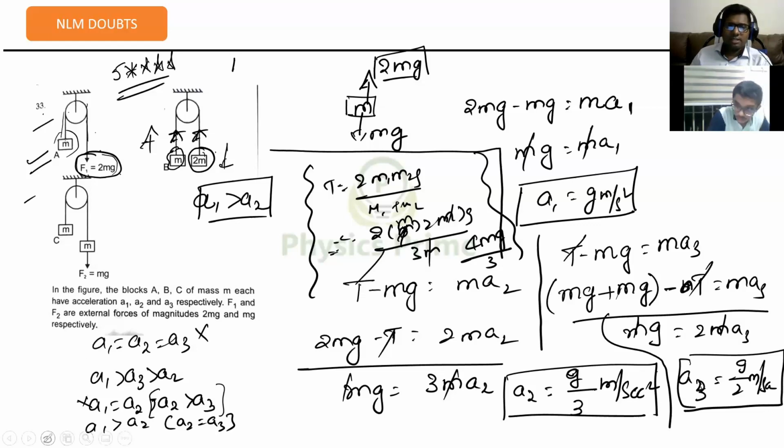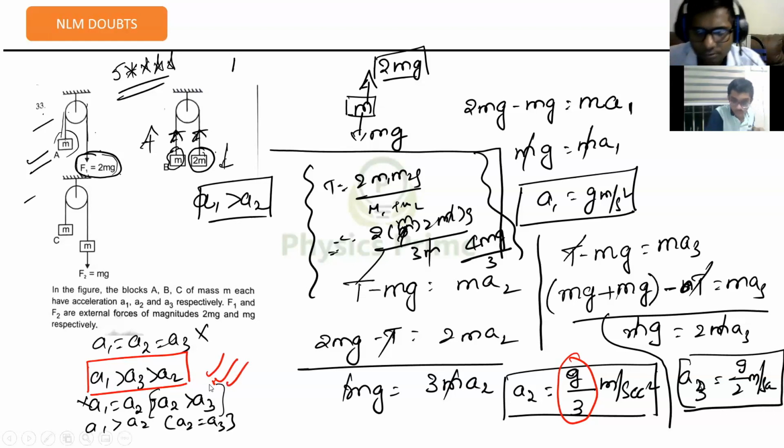Got it? Then which is the answer here? A3 is g by 2, A2 is g by 3. G by 3 is smaller than g by 2. Then I can take the second option here, A3 is greater than A2. Got this? Is this the correct answer? It's correct. So you can take a note out of it. Just take a minute and take a note out of it.